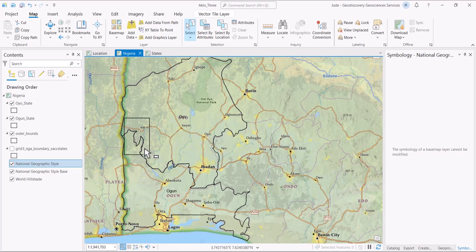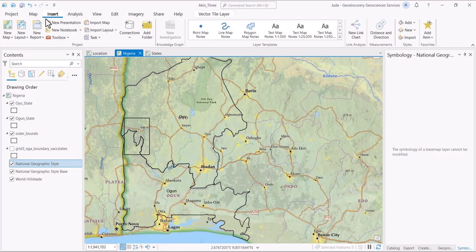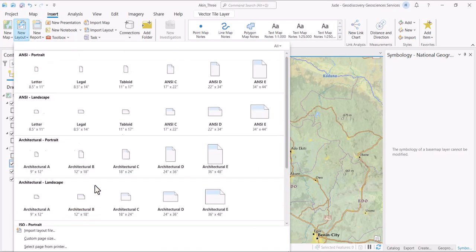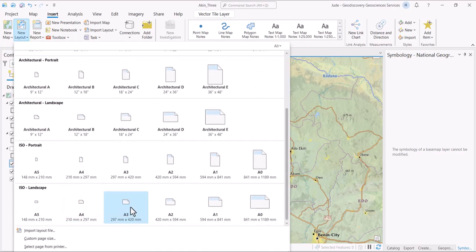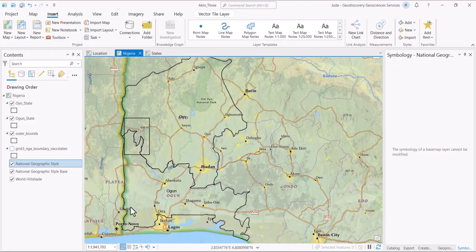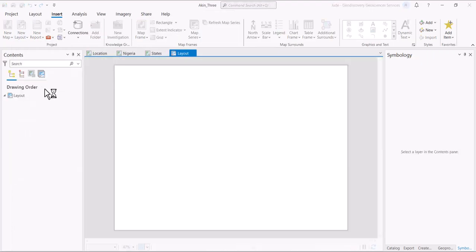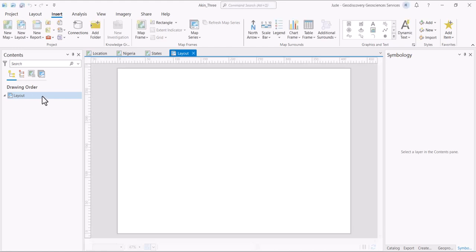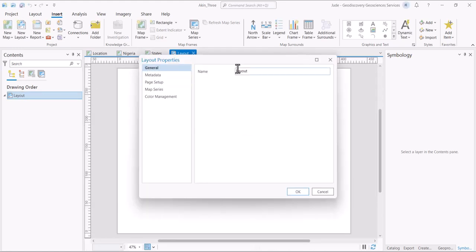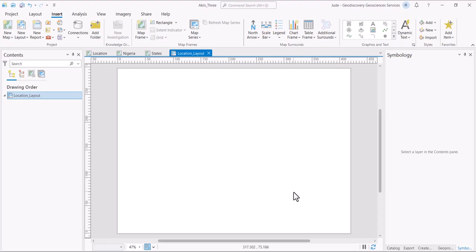What we're going to do is insert a new layout. I usually use this A3 ISO landscape. And I have to name it properly again in order to keep things in order. I like really making my workspace good. So I will name this location layout, because sometimes you have lots of layouts and you mix them up.